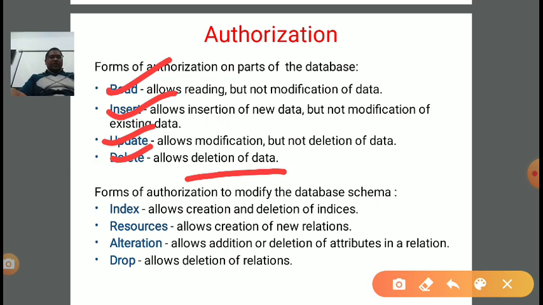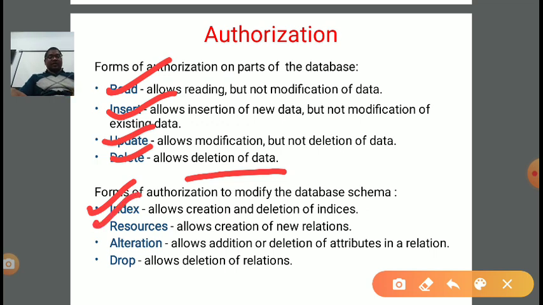Now, forms of authorization to modify the database schema. Various forms are there to modify. First is index. It will allow creation and deletion of indexes, right? Next is resources. It will allow creation of new relations. Okay, if you want to create a new relation, a new table, then resources authorization is required.